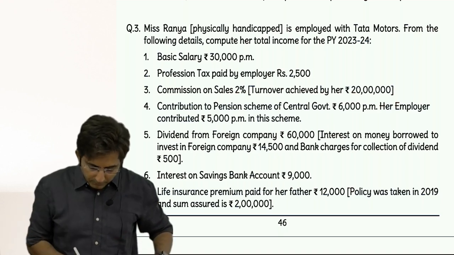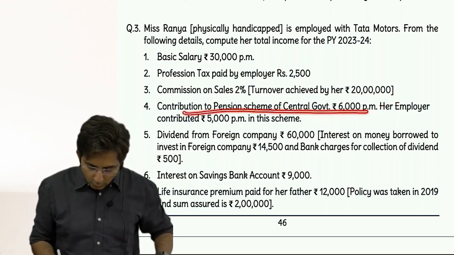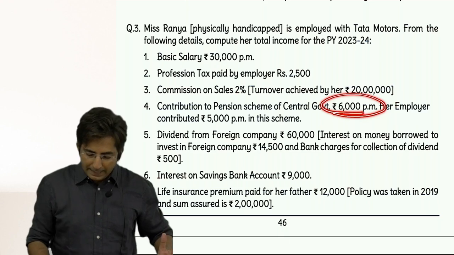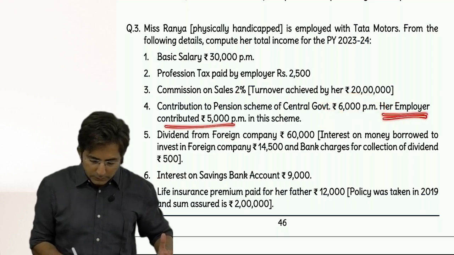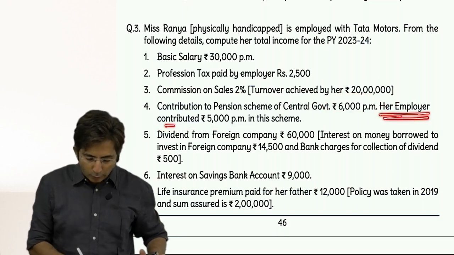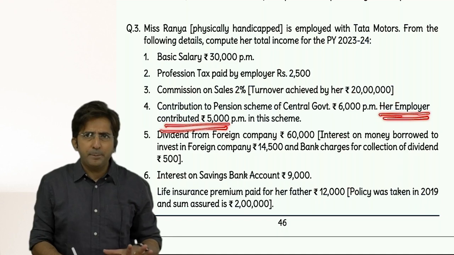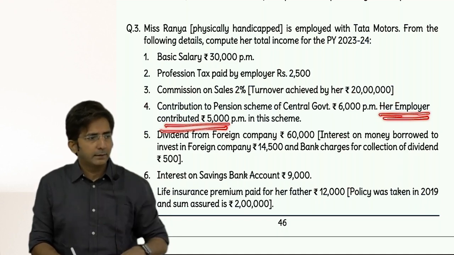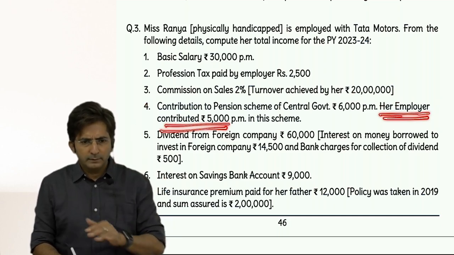So check, is this employer's or own? Own. This is own contribution. And her employer's contribution is given later on. Let's do one thing. First finish this employer's contribution. This is simple. Employer's contribution to NPS, first include in salary, full amount. Then deduct how much?